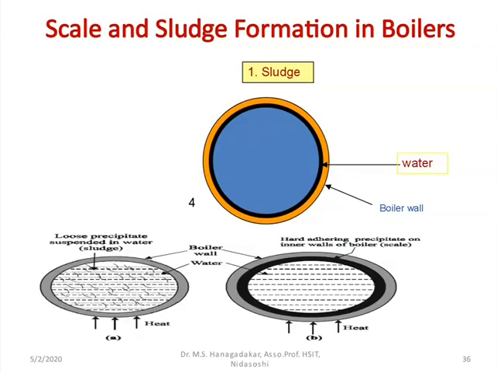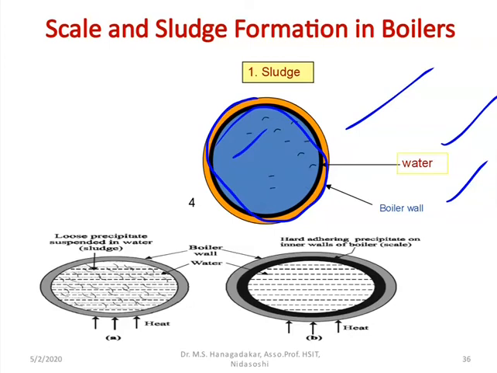So let us see, in this diagram I have mentioned very clearly about the sludge formation. As you know, the orange cylindrical vessel is called the boiler, inside of which you can see that it is filled with water.